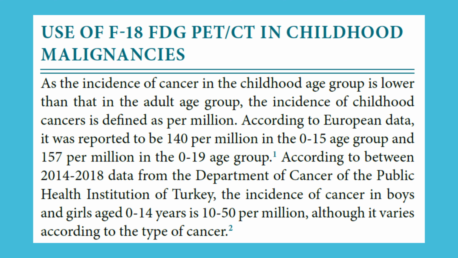As the incidence of cancer in the childhood age group is lower than that in the adult age group, the incidence of childhood cancers is defined as per million. According to European data, it was reported to be 140 per million in the 0 to 15 age group and 157 per million in the 0 to 19 age group. According to 2014 to 2018 data from the Department of Cancer of the Public Health Institution of Turkey, the incidence of cancer in boys and girls aged 0 to 14 years is 10 to 50 per million, although it varies according to the type of cancer.